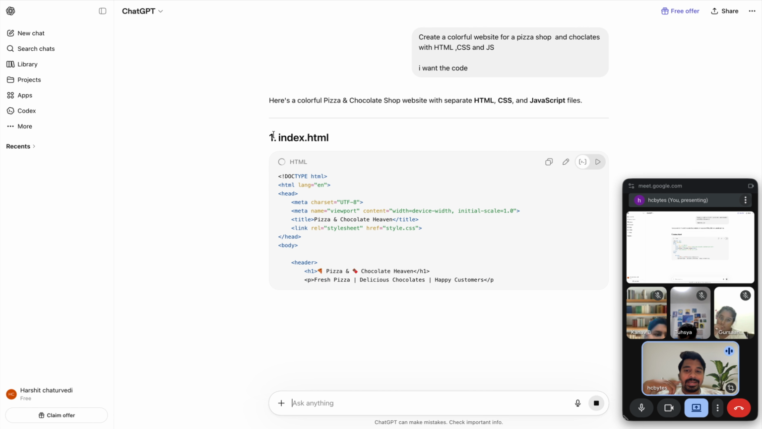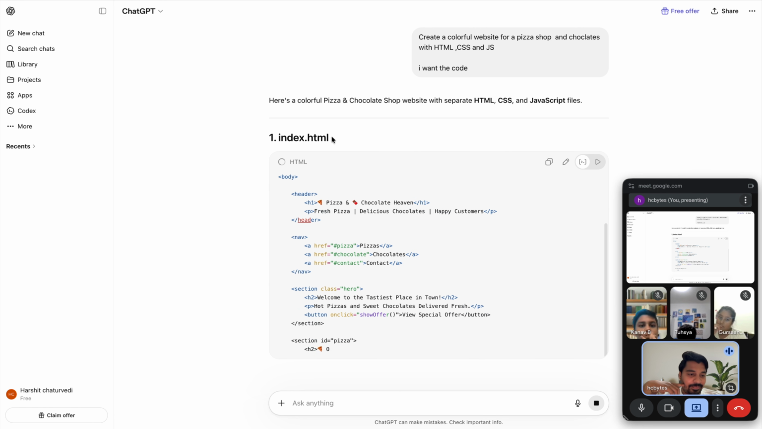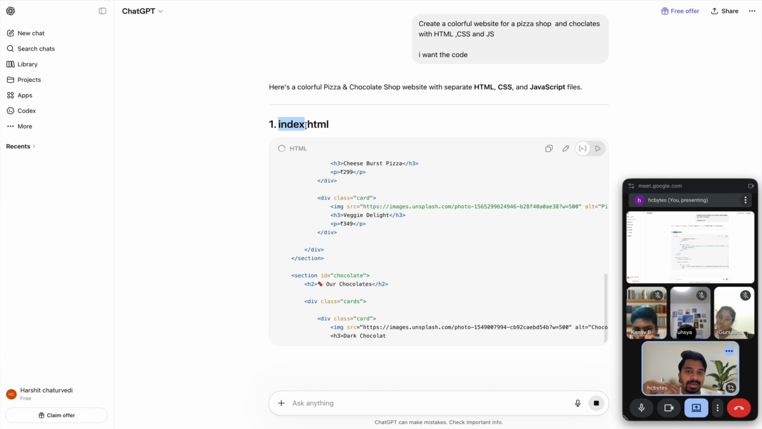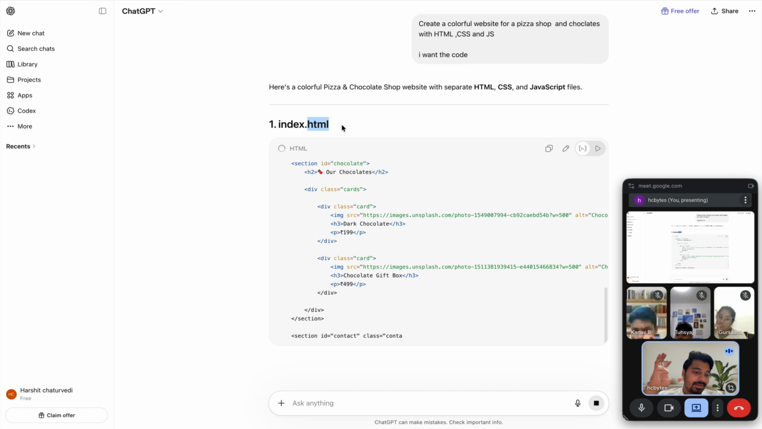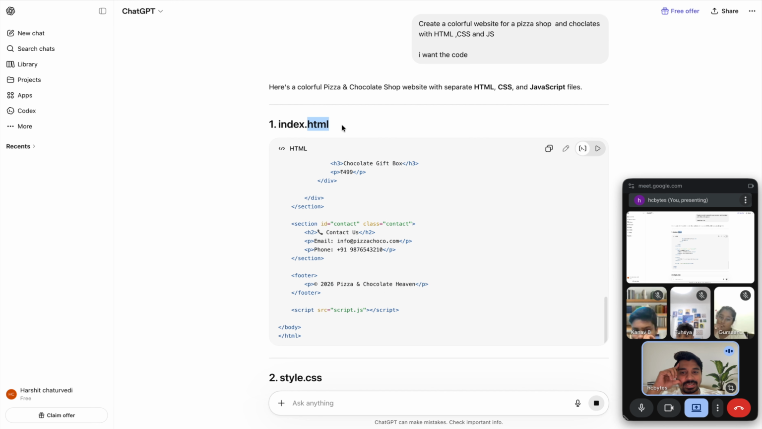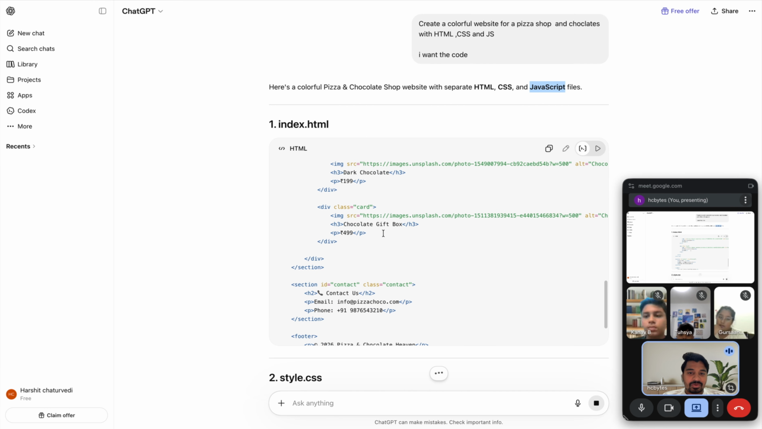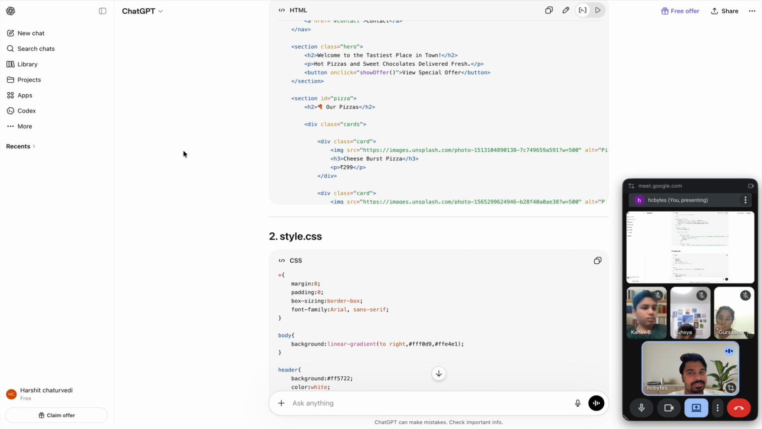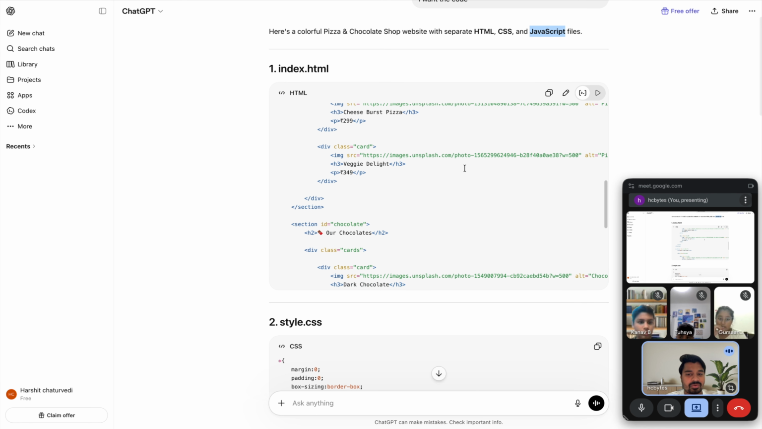See, index.html is a file name. That means index is the name, and .html is the extension. Now what is it creating? It is creating three things. To create a website, as I already told you, we need three types of file: first HTML, second CSS, third JavaScript. So this is the HTML code. This is used for structuring. I don't know how to code, that's why I tell AI, and AI gives me the code.